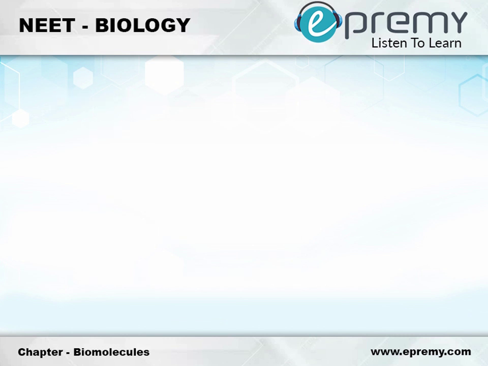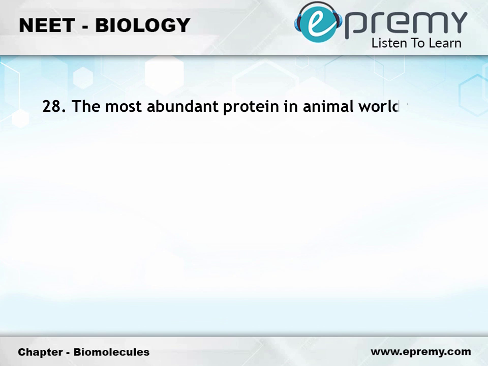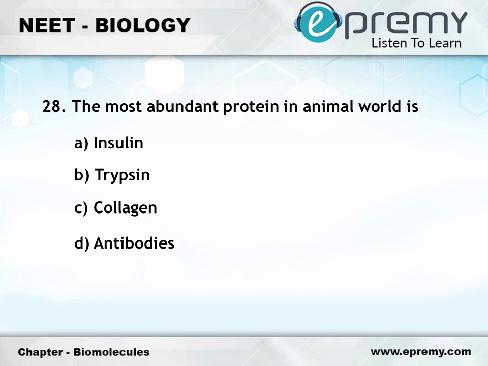Question number 28. The most abundant protein in animal world is option A, insulin, option B, trypsin, option C, collagen, option D, antibodies. The answer is option C, collagen.